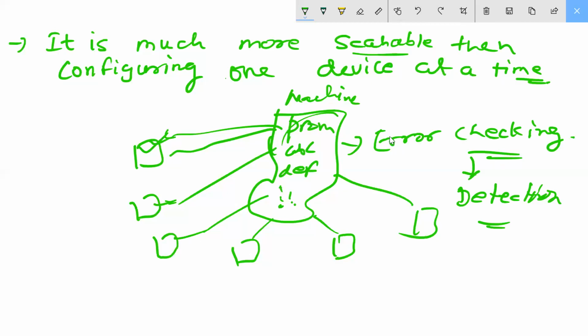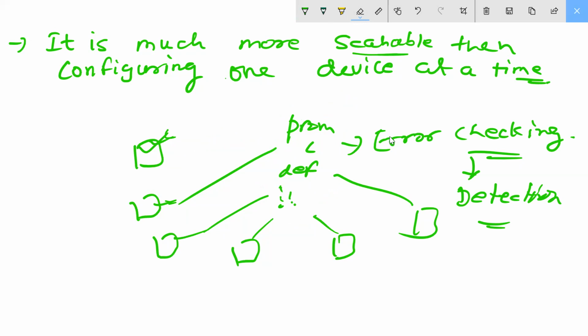Oh sorry, just a minute. What I will do, let me delete all this. Remove this one. Oh, it is so difficult. I'm removing all, okay?